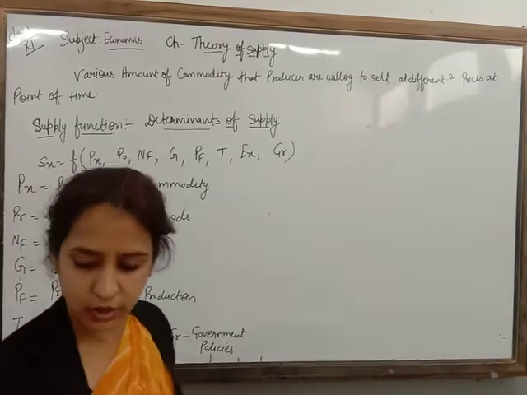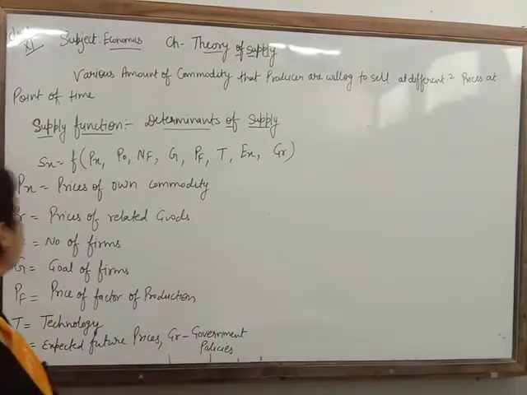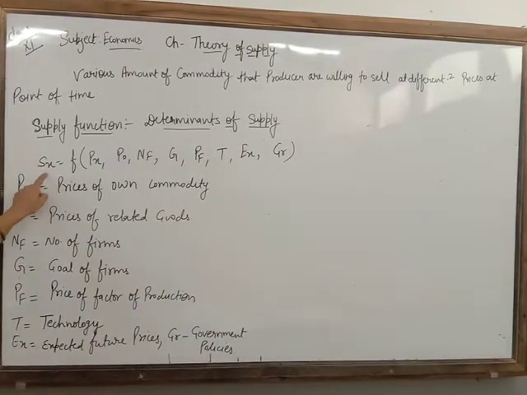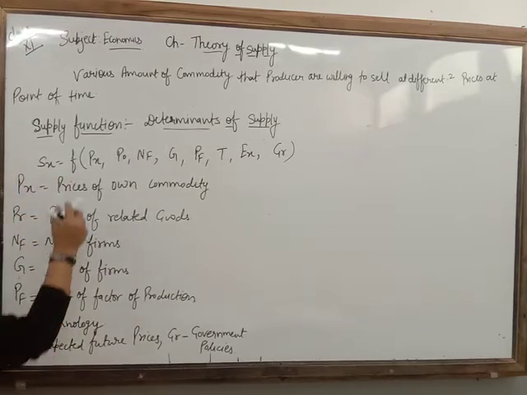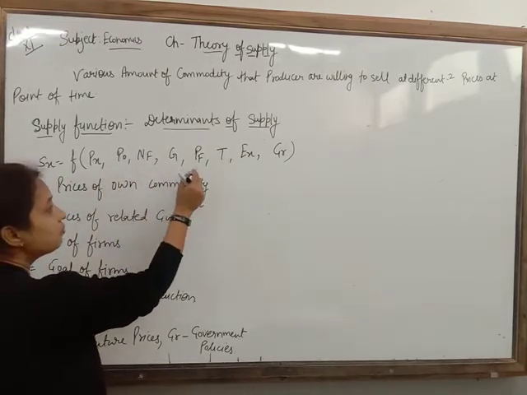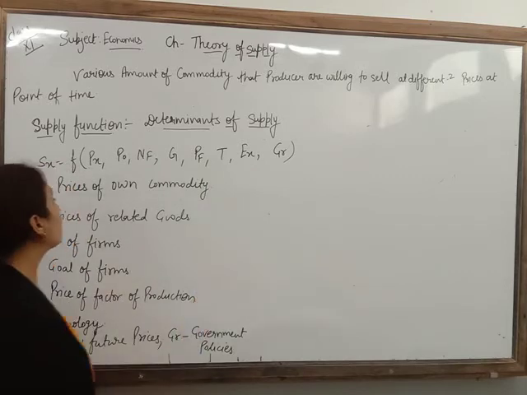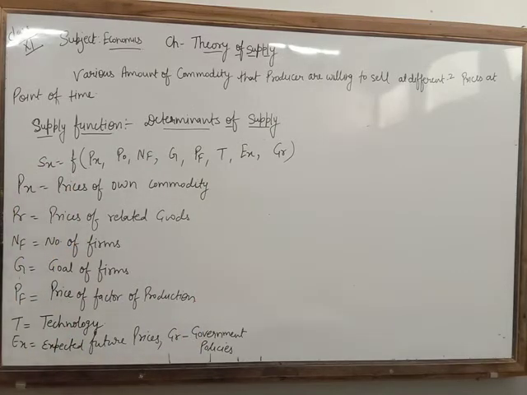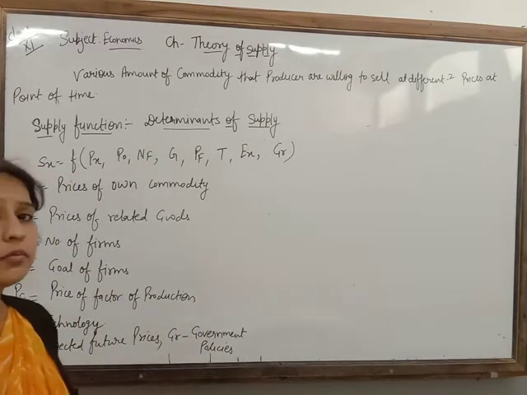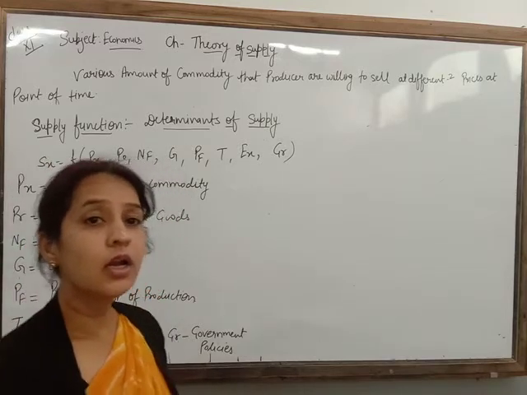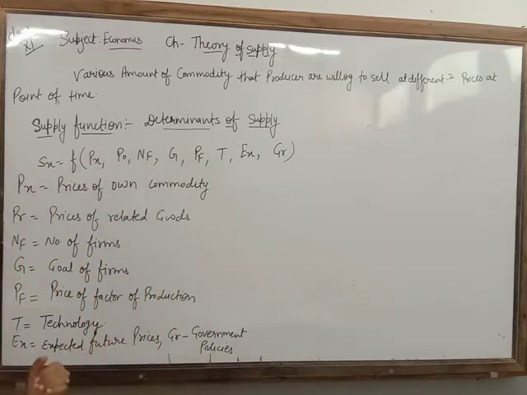There are a few determinants of supply, as follows: S, X, F, PX, PO, NF, G, TF, T, EX and GR. Now there are a few factors deciding the supplier's supply. So what are these factors? First of all, the price of the own commodity.